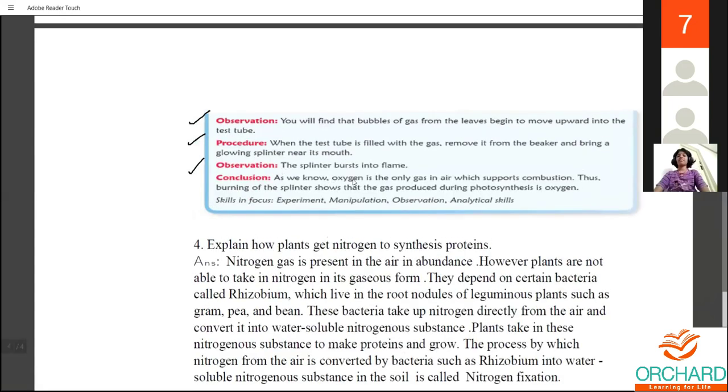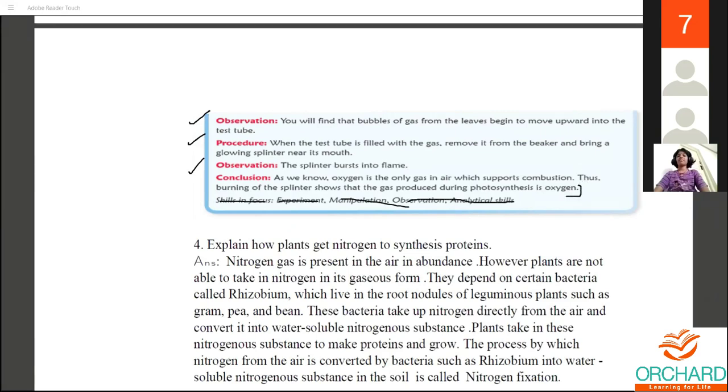Okay, so this will be the detailed answer for your third question, on the oxygen coming out during photosynthesis. You need not write the skill, focus, experimental manipulation, observation, analytical. That is not written. Writing till the observation part alone is enough.